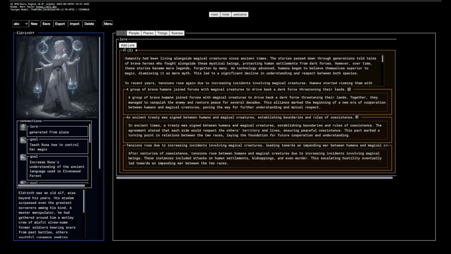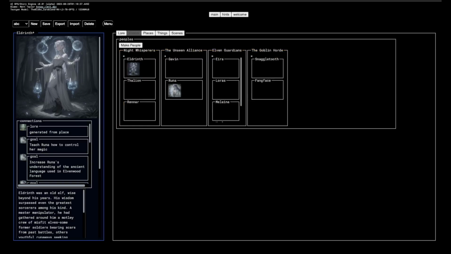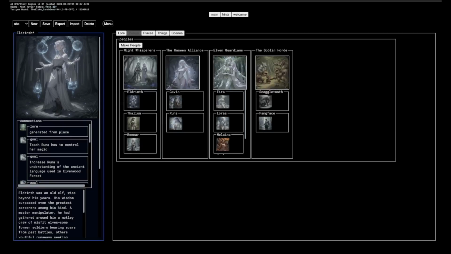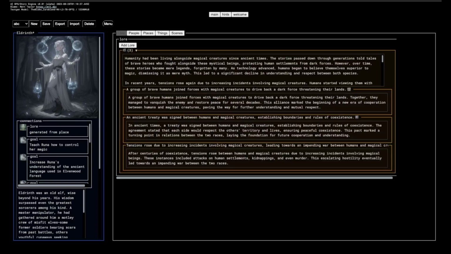So that's what this tool is in a nutshell. You can kind of see what you can do here, all the stuff you can create and everything. Let me just go through and use the tool for a minute here, and that'll give you a better feel for what this thing is.